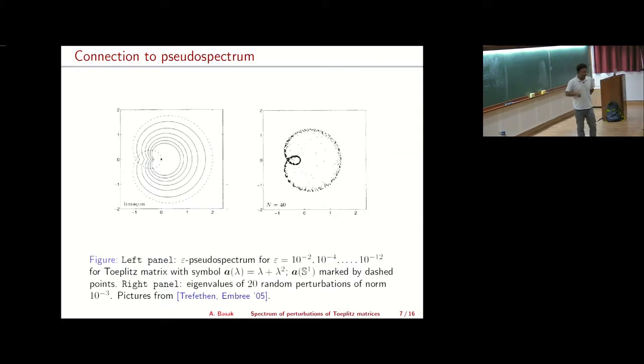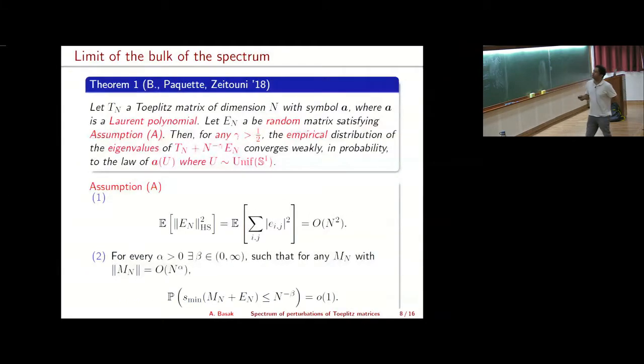Okay, so now let me state the first main result in our setup. So we have this Toeplitz matrix, and I'll go over it slowly. A Toeplitz matrix T_n of dimension n with symbol a, where T_n is banded. Then as I said, it means the symbol is a Laurent polynomial. Then I take any random matrix E_n which satisfies these two assumptions. I will come to this in a moment. Then what you can show is that for any gamma greater than 1/2, the empirical distribution of the eigenvalues of T_n plus n to the negative gamma E_n converges and has a limit. And the limit is given by the push forward of the uniform measure by the symbol.